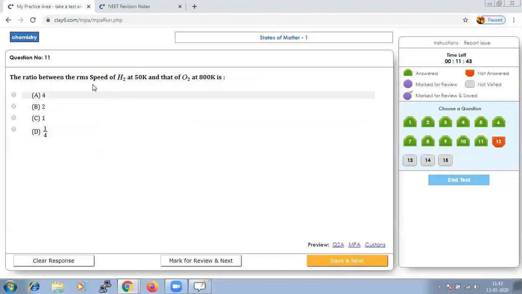The ratio between the RMS speed of H2 at 50 Kelvin and O2 at 800 Kelvin. So we all know the formula as U1 by U2.